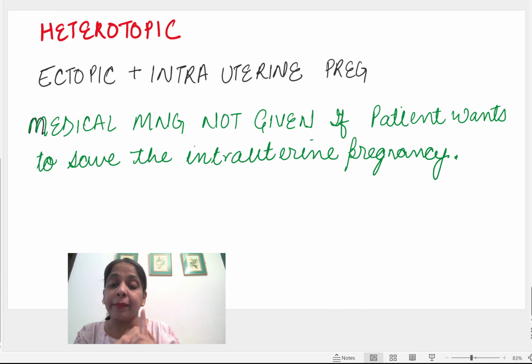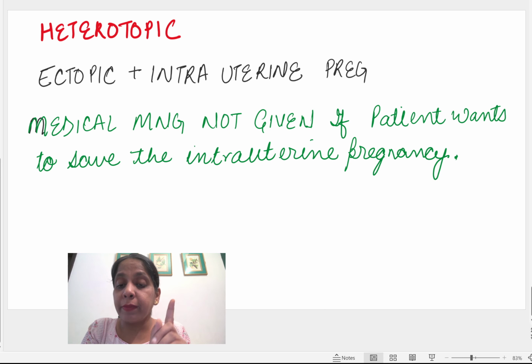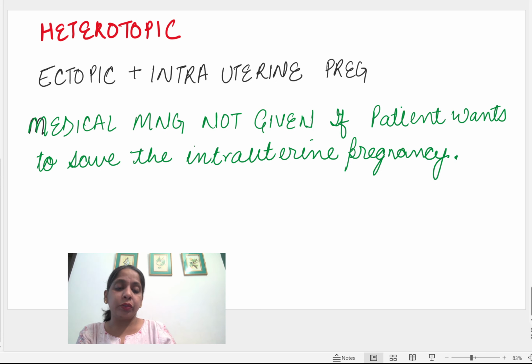So medical management is only given to a patient who doesn't want to save the intrauterine pregnancy. Mostly this occurs in IVF. Heterotopic pregnancy normally occurs in IVF, so they want their pregnancy, so we simply do salpingostomy, and the intrauterine pregnancy keeps on continuing very easily. Okay, that's all in today's discussion of biochemical pregnancy and ectopic pregnancy.